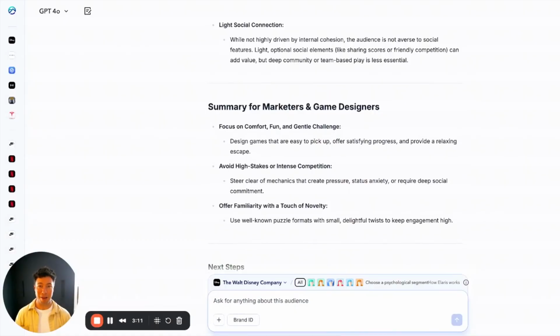Next, we're going to determine this audience's language patterns and communication preferences. We're going to use this prompt to do that.